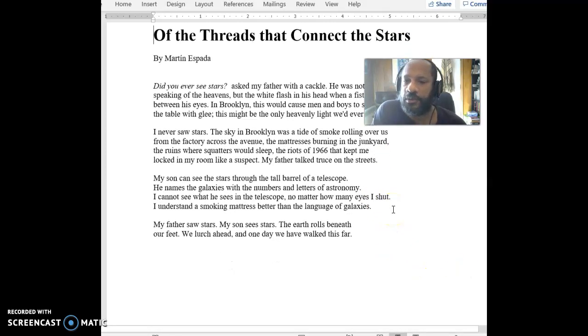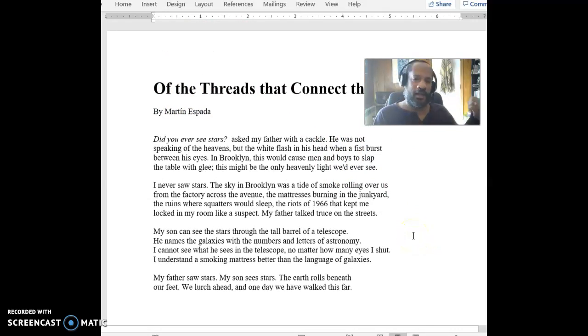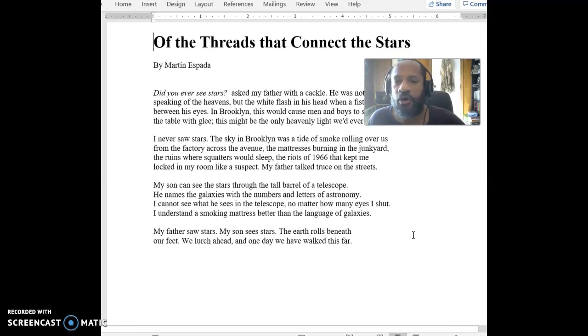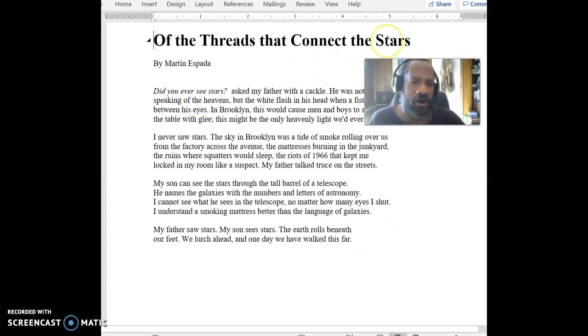It might be hard to read there, my picture is covering up some of the text, but it's called Of the Threads That Connect the Stars. Now, in this assignment, your first writing project, you're going to be talking about metaphorical language. So just be aware that this poem is called Of the Threads That Connect the Stars; realize that that is a metaphor itself, right there in the title of the poem. Threads that connect the stars.